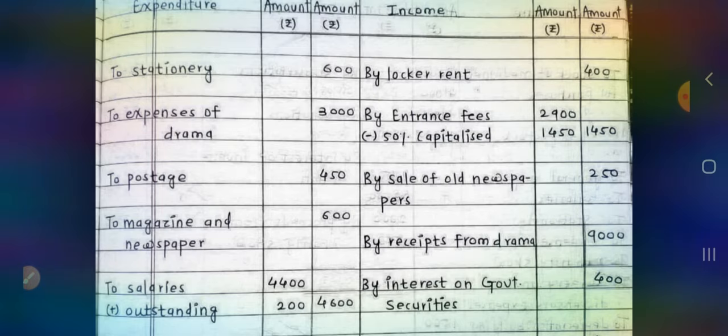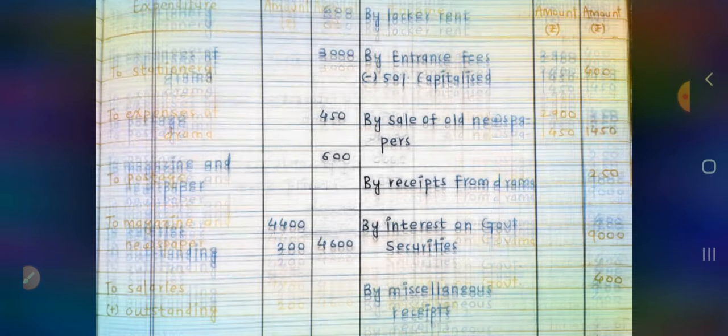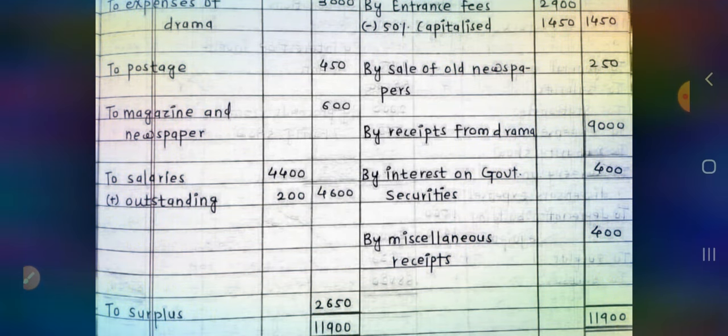Sale of old newspapers, that is also revenue receipt for the concern, so shown as an income of this concern. Receipts from drama. Interest on government securities, as we already have discussed. And miscellaneous receipts, sundry receipts, miscellaneous receipts are items of income for a not-for-profit concern.